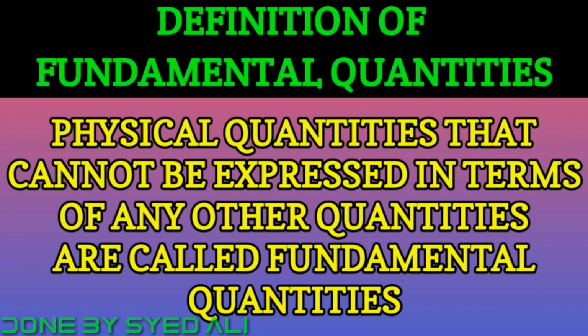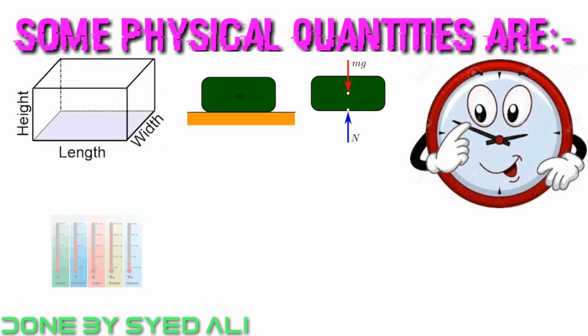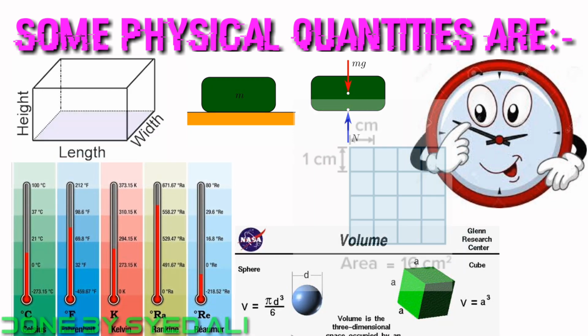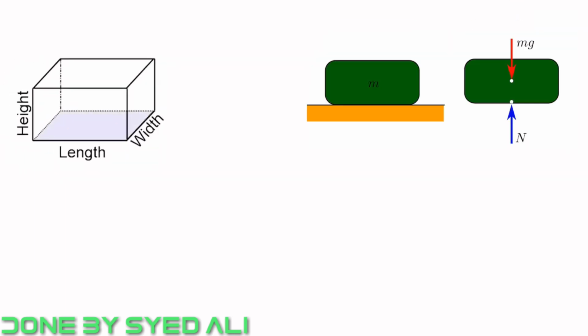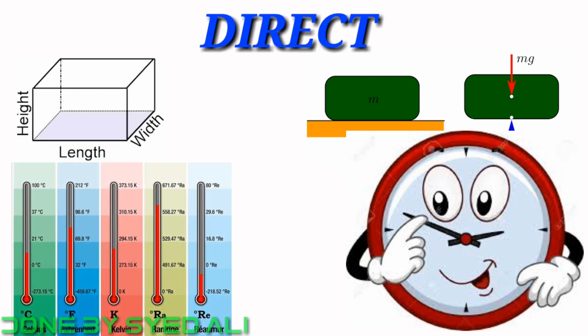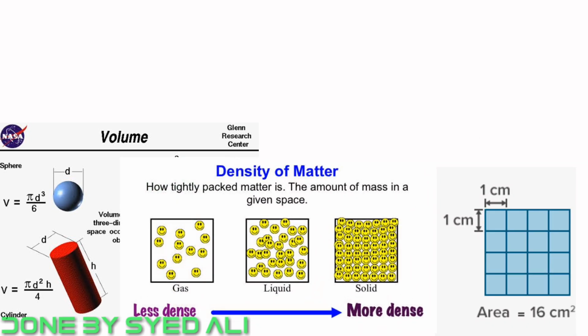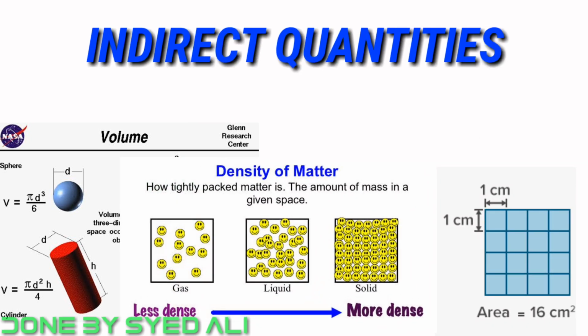Definition of fundamental quantities: physical quantities that cannot be expressed in terms of any other quantities are called fundamental quantities. Some physical quantities are length, mass, time, temperature, volume, area, and density, in which length, mass, time, and temperature are known as direct quantities. Volume, area, and density are known as indirect quantities.